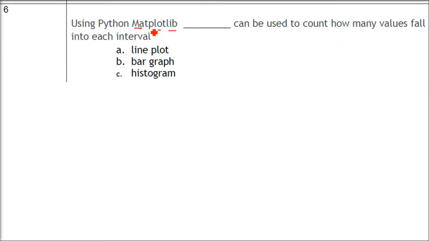So can we use it to count how many values fall in each interval? Okay, there is something called frequency distribution. So histogram is basically the pictorial representation of frequency distribution. How many times a number has come between a certain interval. So the question is also asking, can be used to count how many values fall in each interval.